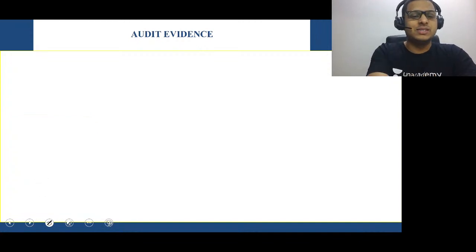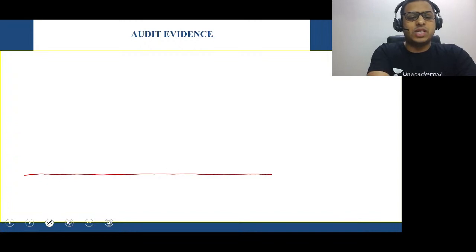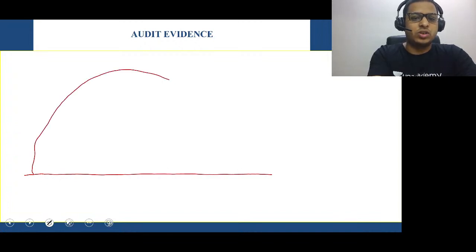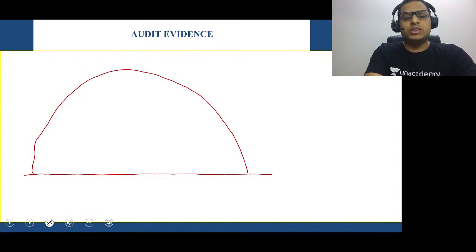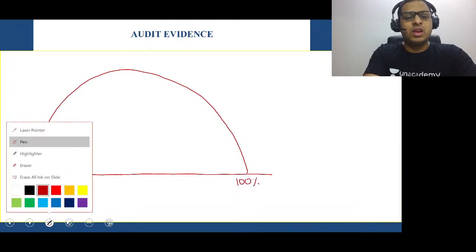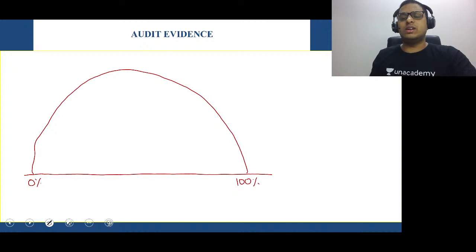Come, boys and girls, see this. Now, let's revise the semicircle diagram just for a quick recap of the test of controls. Come, let's do it. We start at 0%. Tell me, what is another name for 100%? Tell me fast in the chat area. Let's play rapid fire. What is one more name for 100% assurance? Tell me.